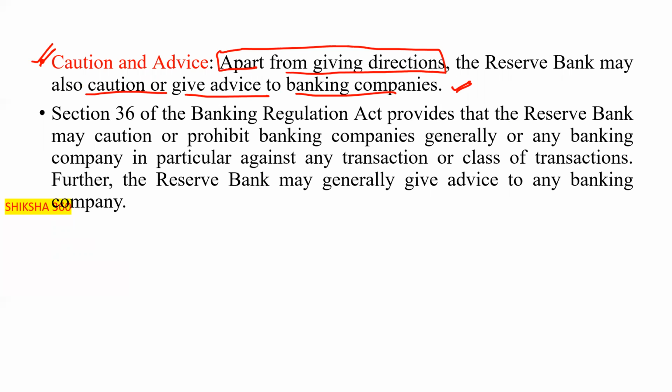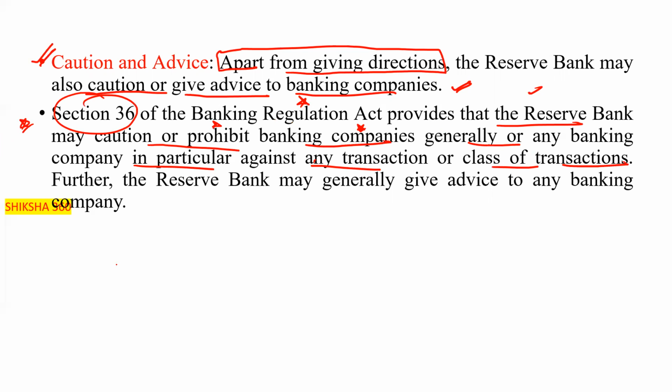Further, what does section 36 say? Section 36 of the Banking Regulation Act provides that the Reserve Bank may caution or prohibit banking companies generally, or any banking company in particular, against any transaction or class of transactions.